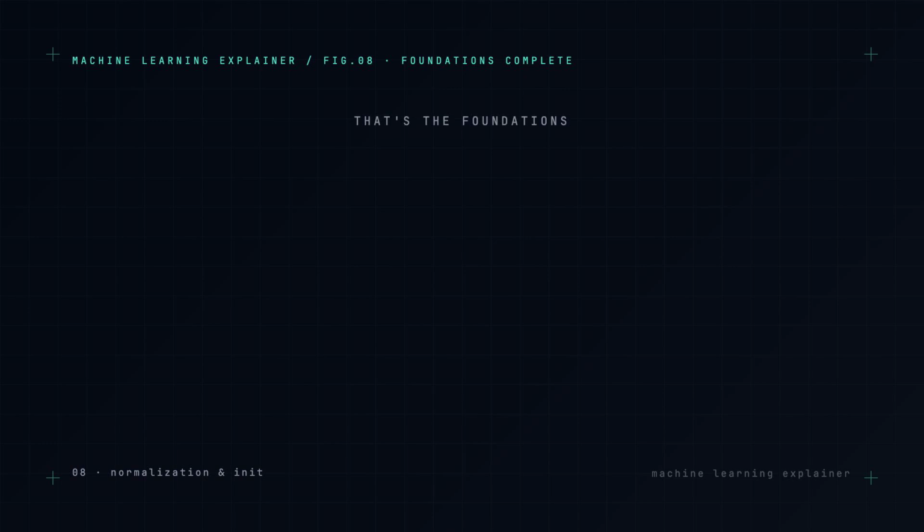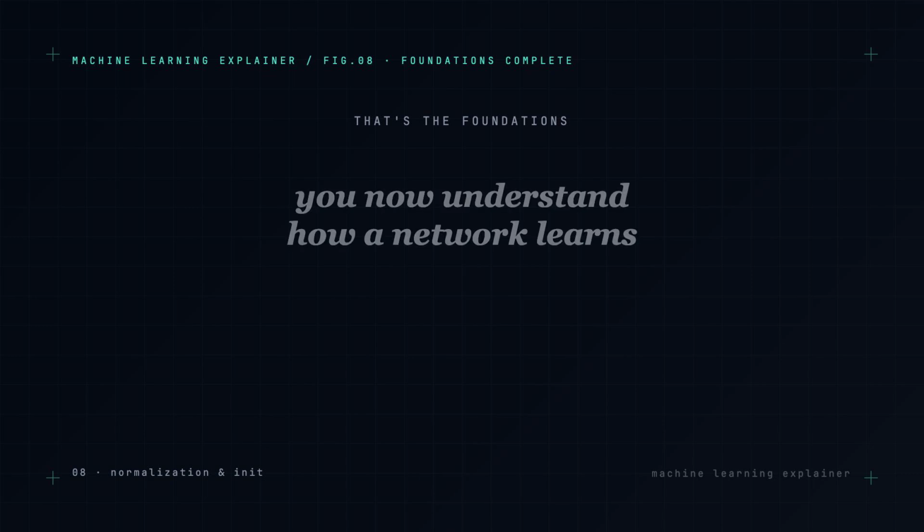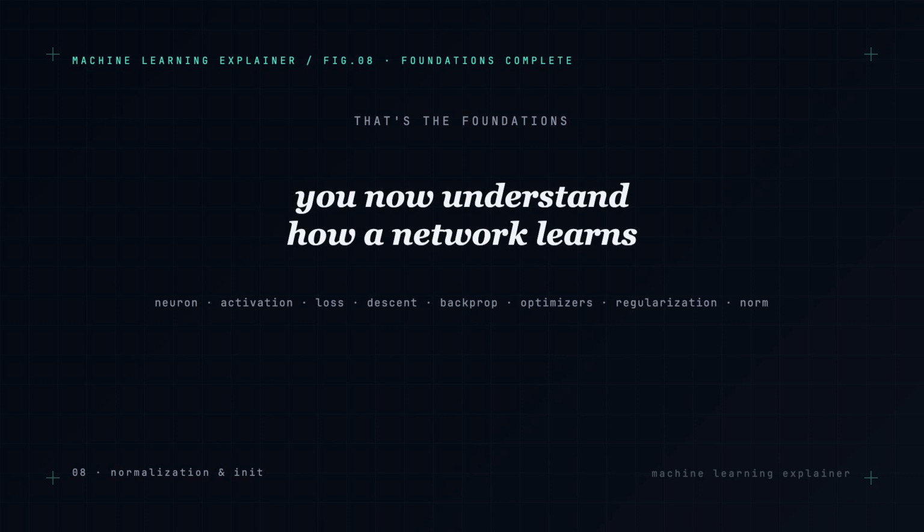Good initialization gives the signal a fair start. Normalization keeps it healthy all the way through. Together, they're why we can train networks hundreds of layers deep instead of just a handful. That's also the end of our foundations: neurons, activations, loss, gradient descent, backprop, optimizers, regularization, and now normalization. You now understand how a neural network actually learns end to end.